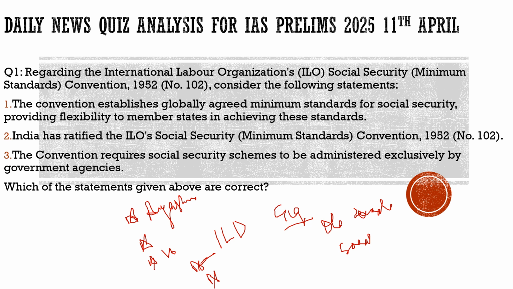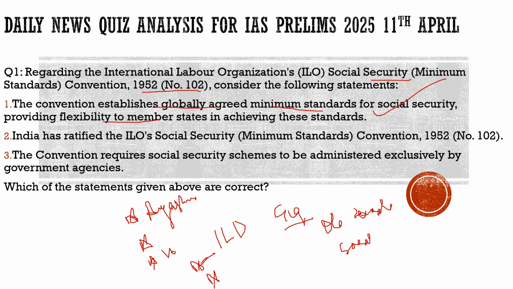The question says, regarding the International Labour Organization's Social Security Minimum Standards Convention 1952, number 102, consider the following statements. First statement: the convention establishes globally agreed minimum standards for social security, providing flexibility to member states in achieving these standards. 100% correct, but India has not ratified it.